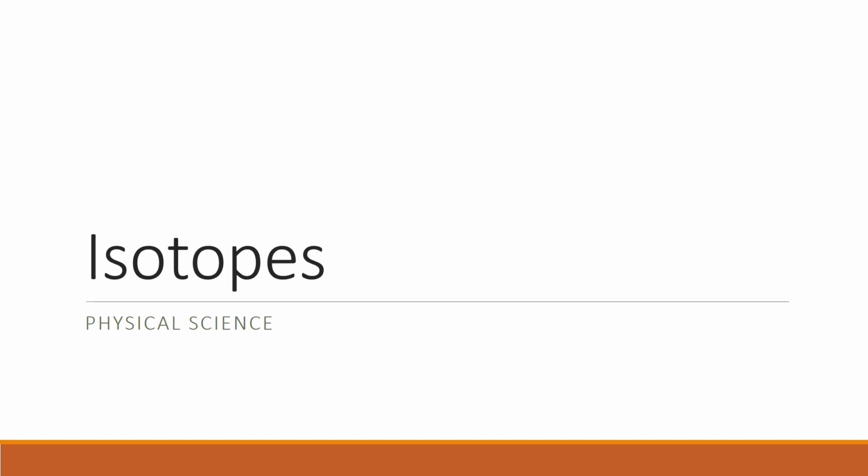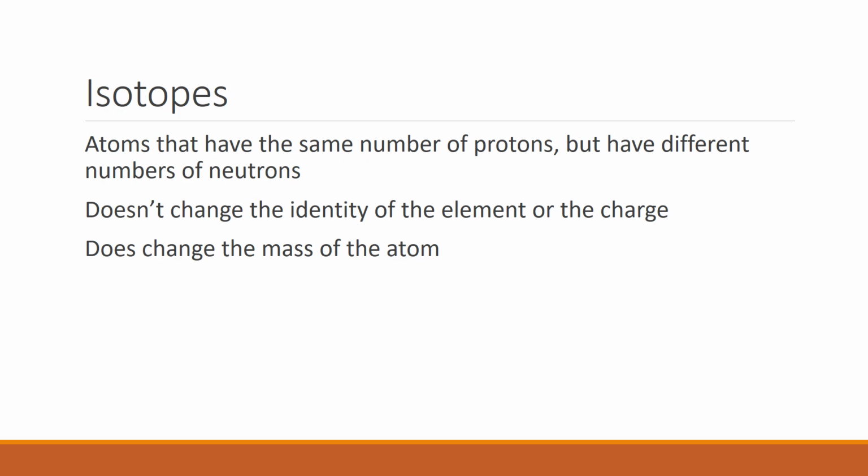Called isotopes. First off, an isotope is atoms that have the same number of protons, but they're going to have different numbers of neutrons. Because it has the same number of protons, that means it's not changing the identity of the element, and it's also not changing the charge because the electron number is the same also. So you still have a neutrally charged atom.